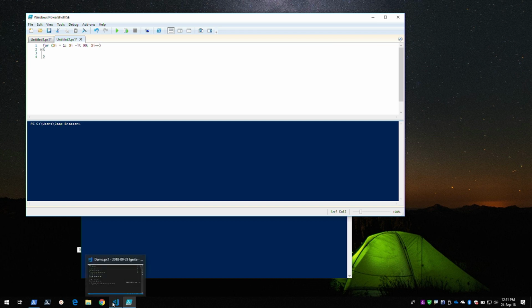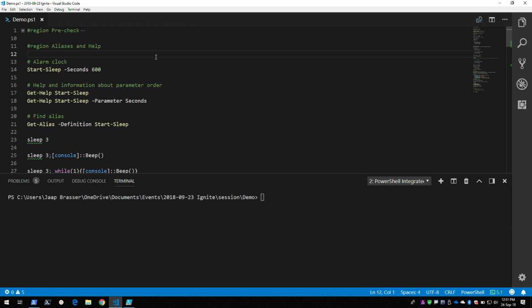As Windows PowerShell is no longer in active development, this also means that the PowerShell integrated scripting environment is no longer in active development. So all new features in regards to PowerShell development are going to be put into VS Code, so Visual Studio Code. And I'll be using that for the rest of my demos. So let's get started, and let's start writing our first script.